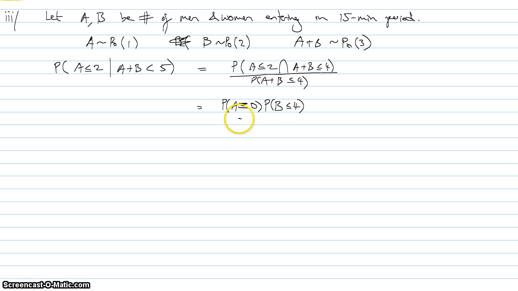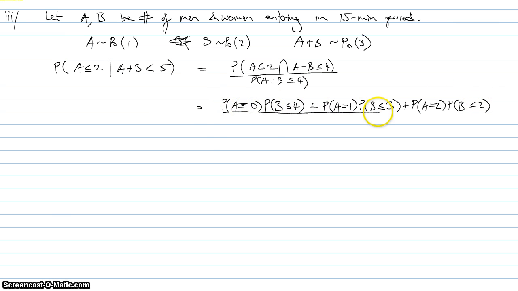So in this case it's A is equal to 0 and B is less than or equal to 4, or this is a mutually exclusive case where A equals 1, in which case B is less than or equal to 3, or, again mutually exclusive, A equals 2, in which case B must be less than or equal to 2 as well.